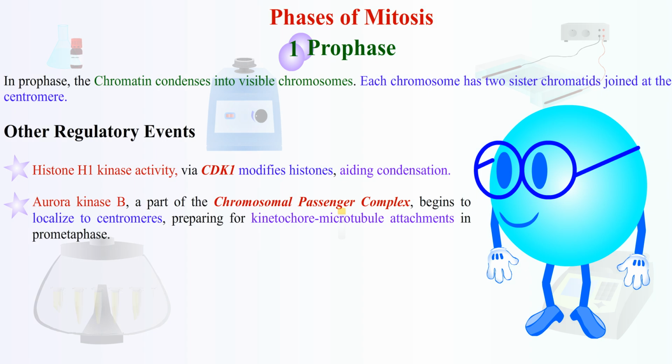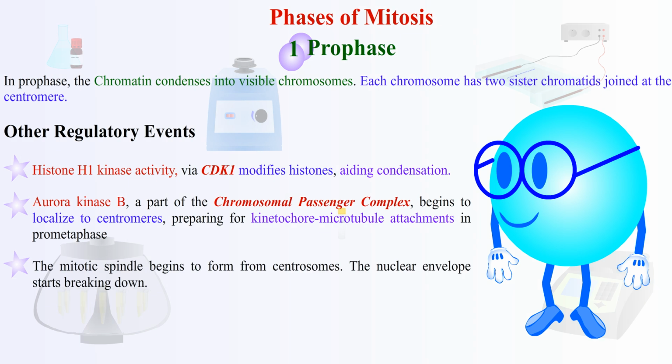Aurora kinase B, a part of the chromosomal passenger complex, begins to localize to centromeres, preparing for kinetochore microtubule attachments in Prometaphase. The mitotic spindle begins to form from centrosomes. The nuclear envelope starts breaking down.